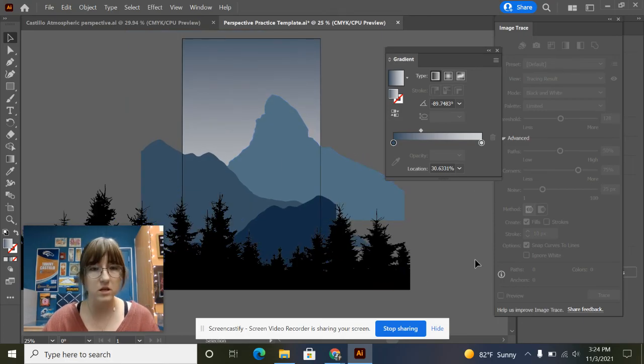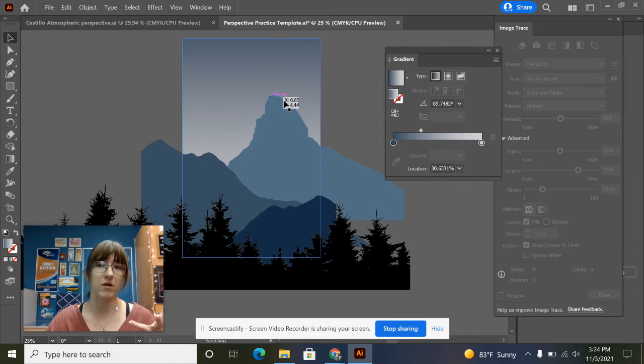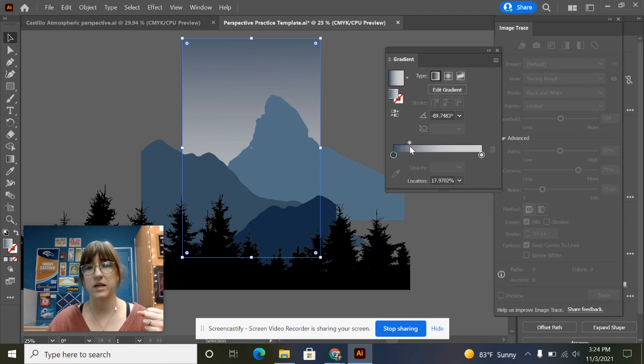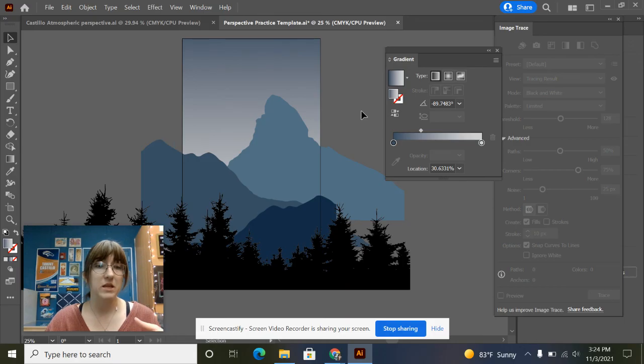It's starting to look like it's almost done. We have a few more things we're going to do. So first of all, my lightest mountain is kind of getting lost. It's blending in with the background back here. So what I could potentially do is edit this gradient so that it's lighter. But I don't really like the way that looks because I want this to feel like it's at nighttime. So what I'm going to do instead is add another element here by creating a moon.